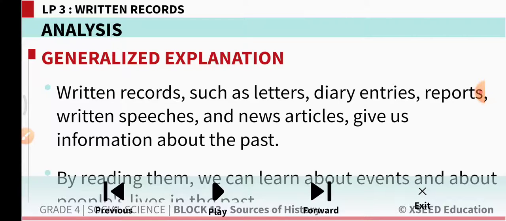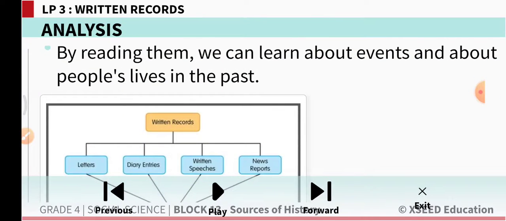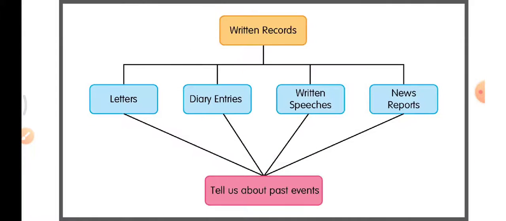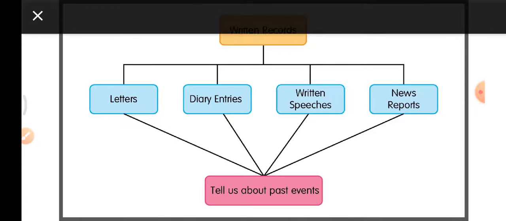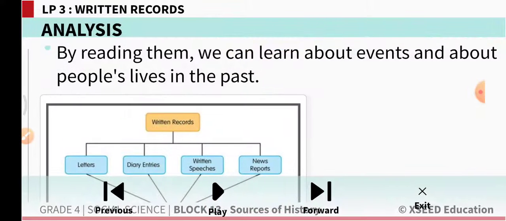Once again, please remember, count them on your fingers: letters, diary entries, reports, written speeches, and news articles. Here is a flow chart which you should copy in your social classwork. Very easy and useful information for all of us.